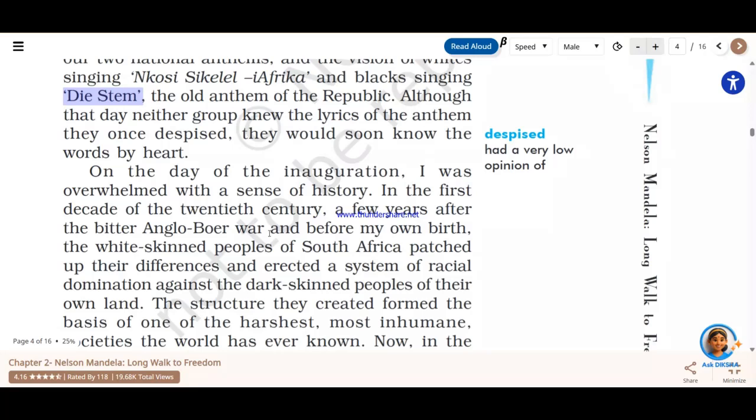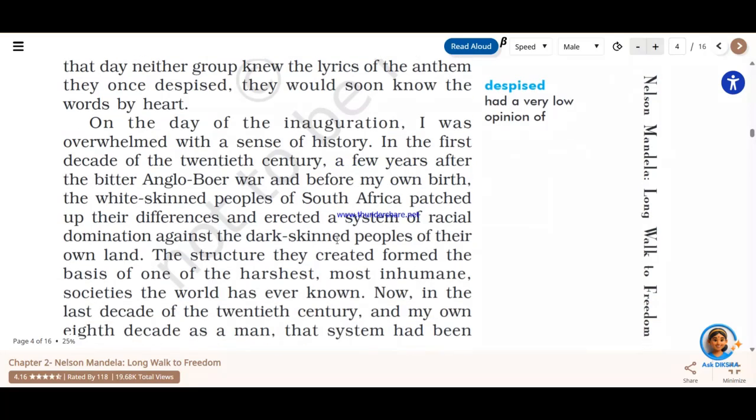So he very interestingly quotes the Anglo-Boer War, and then he says, "before my own birth, the white-skinned peoples of South Africa patched up their differences and erected a system of racial domination against the dark-skinned peoples of their own land."